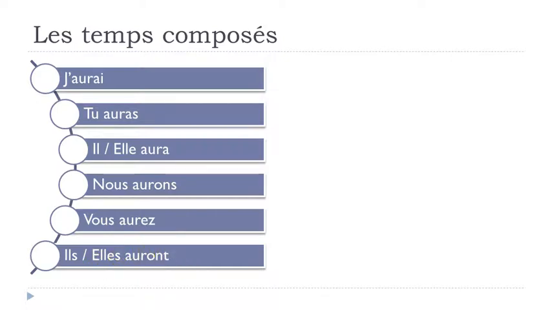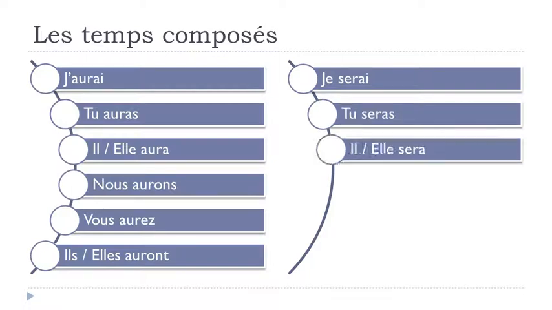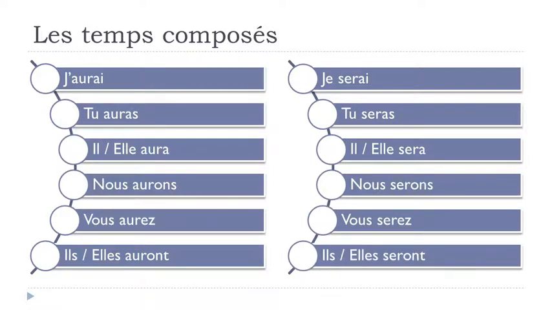And then, for être, we will get je serai, tu seras, il sera, elle sera, nous serons, vous serez, ils seront, elles seront. So one more time. Je serai, tu seras, final S not pronounced, il sera, elle sera, nous serons, final S not pronounced, vous serez, a Z at the end, ils seront, final T not pronounced, elles seront. All right, so this is the future tense for avoir and être.